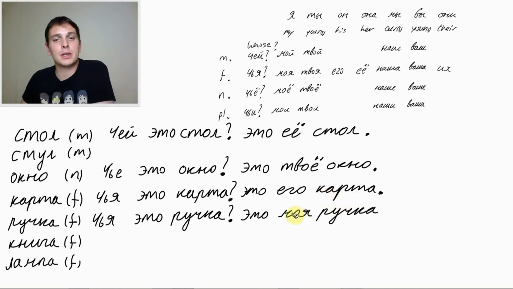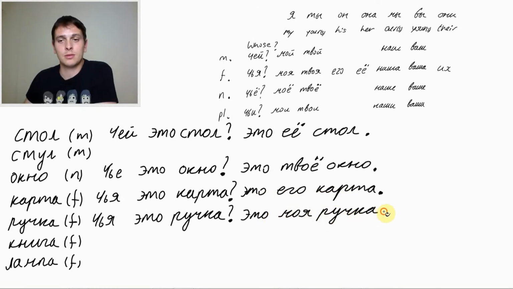Can you hear how I pronounce моя? With а, моя. And его with в, его. Это его карта. Это моя ручка. Don't worry if you forget this. Russians will understand you if you pronounce it as моя and его.